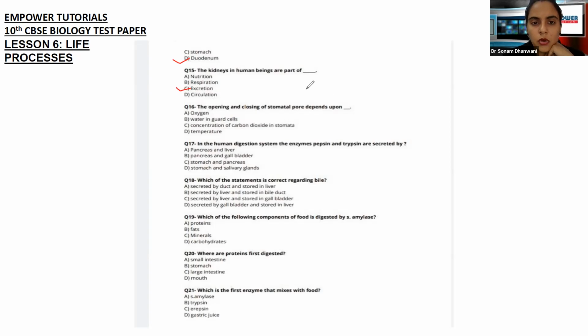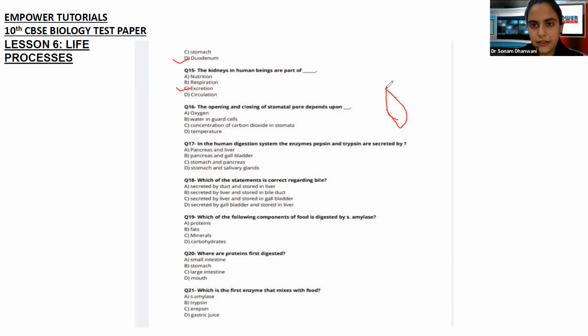The opening and closing of stomatal pore depends on oxygen, water content in the guard cells, concentration of CO2 in the stomata, or temperature. Yes, we have spoken about opening and closing of the stomata. It is ideally going to be like this, the guard cells are at the side. Okay, let me show you again. We have seen this in the last class as well.